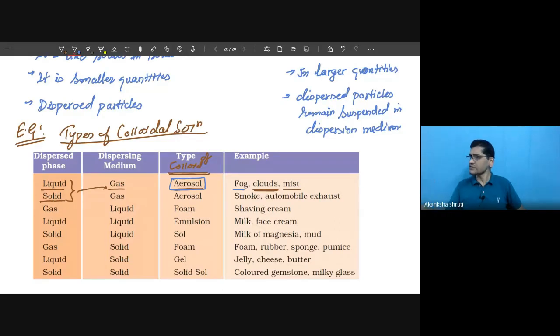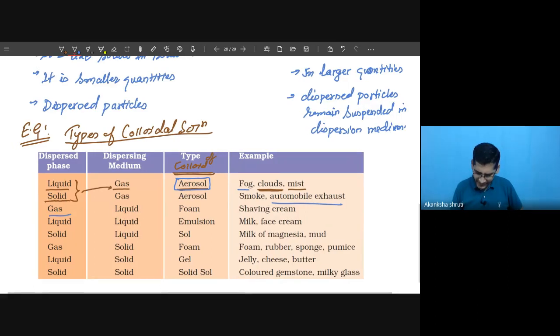Automobile exhaust, whatever exhaust is coming from the automobile, is this one. So all of these are aerosols. Okay, students. Another category is when liquid or gas is suspended in